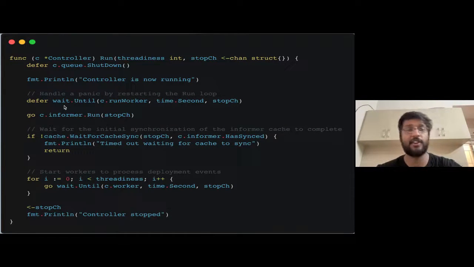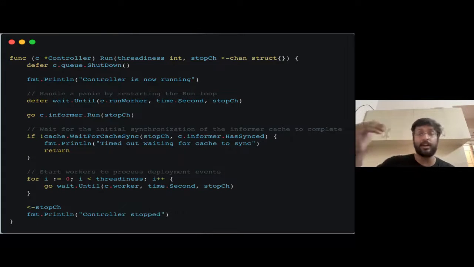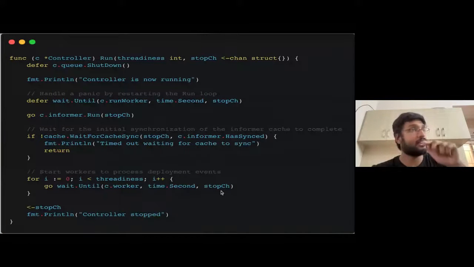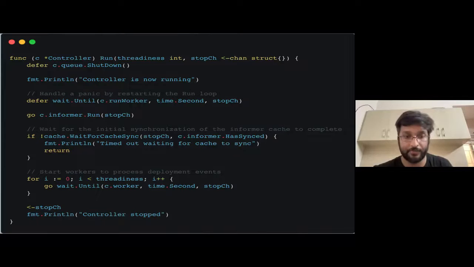Now, if you see here, this deferred wait until is running a worker. This worker is nothing but the other Go routine that I've talked about, which will run the actual process that will pop the queue and process the items, right? This function will run multiple such Go routines, and as soon as there's a message that comes from the stop ch, it will stop the controller, right?